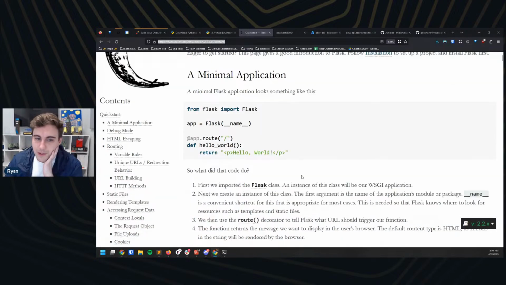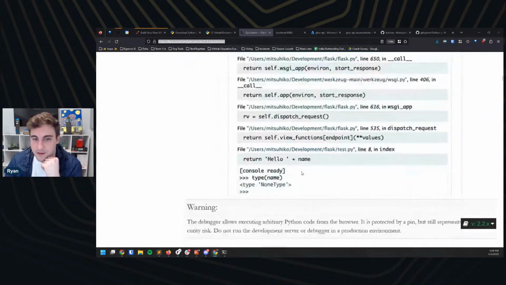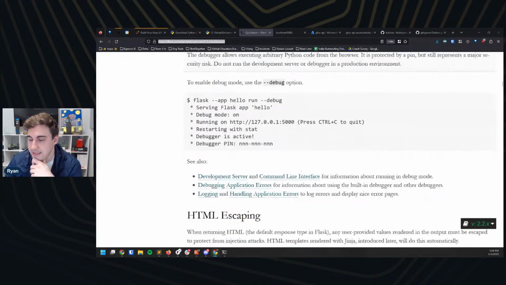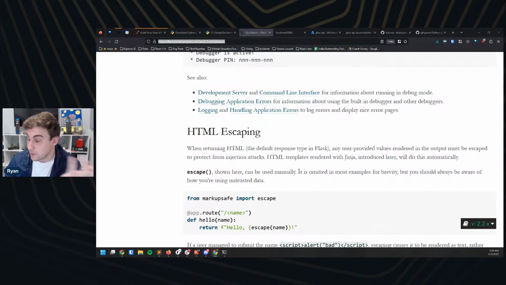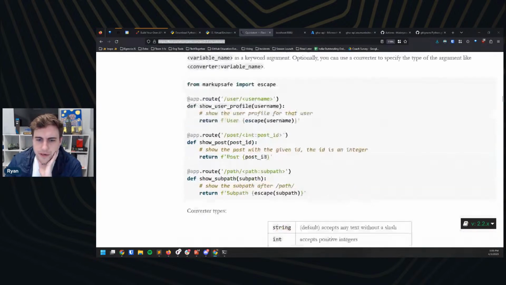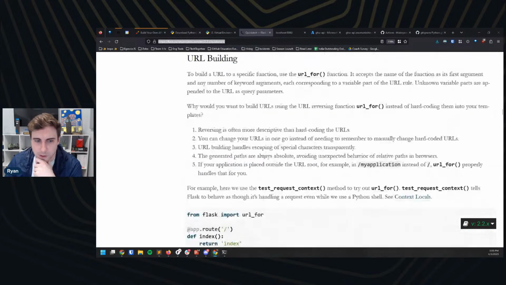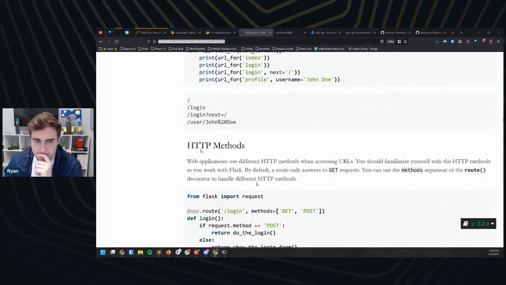So what I want to do is look for examples of other APIs of get and post requests, things like that. If you've never worked with APIs before, a get request is sort of what it sounds like. You're just getting information from an application, and a post request is where we're going to add information to something, is maybe how I'd explain it very quickly. So I'm going to scroll through here. I'm looking for specific stuff that's relevant for me. I don't care about URL building like this, but this HTTP methods is exactly what I'm looking for here.